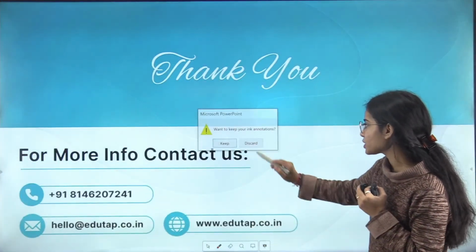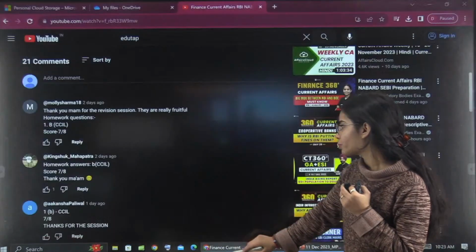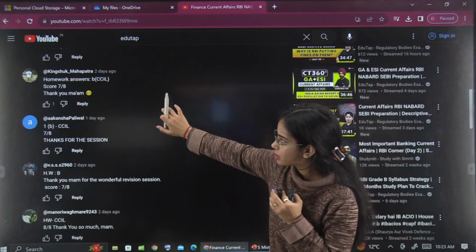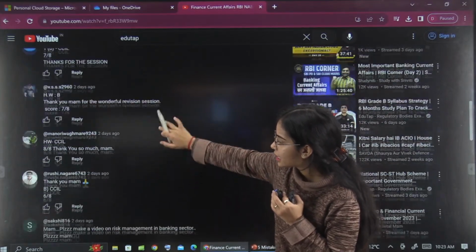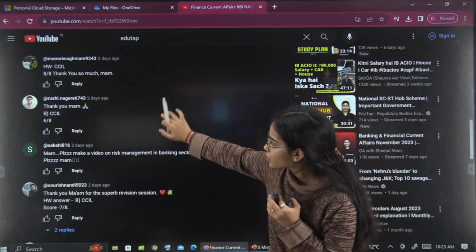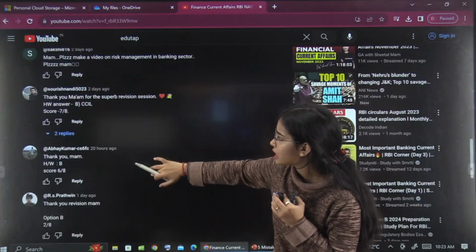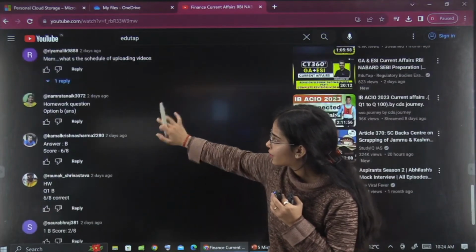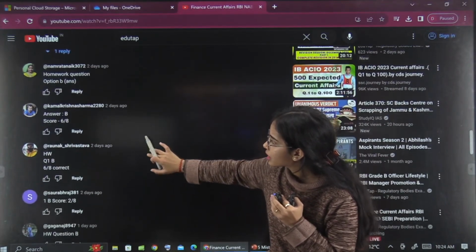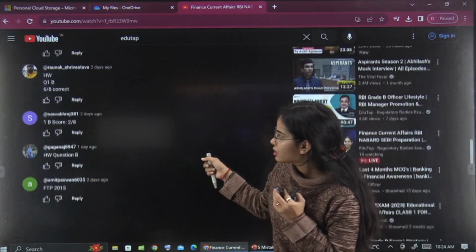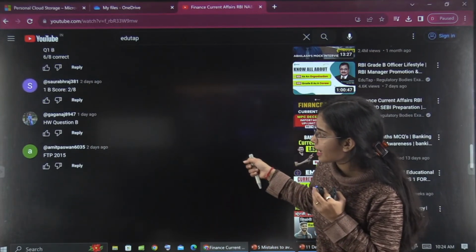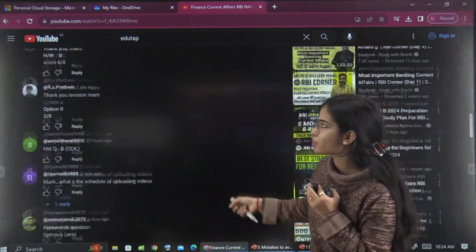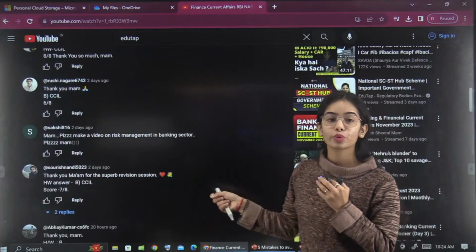Now I want to show you the students that have given the right answer of the previous session question. So it is Molly, Kingshuk, Akansha, VSSS, Manori, Rushi, Sorish, Abhay, RS Prathvin, Sonali, Namratan, Kamal, Ronak, Saurabh, Gagan, and Amit Paswan. So these are the students that have given the right answer of the previous session question.